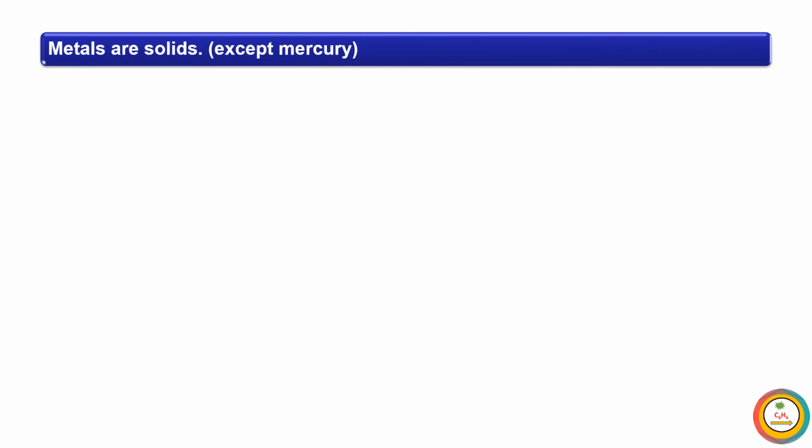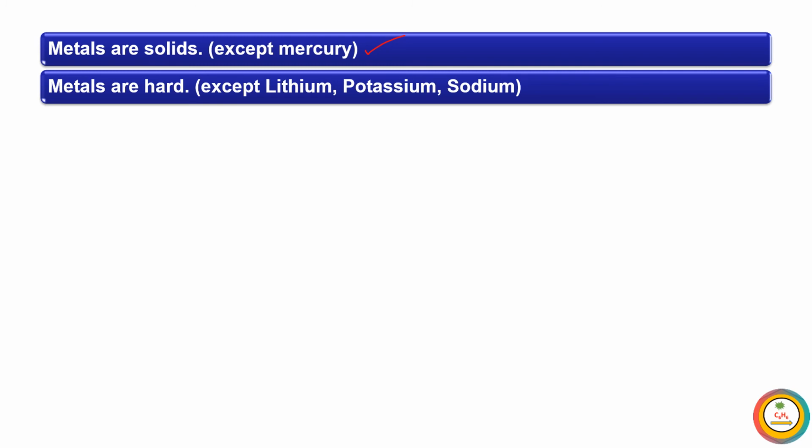Metals are solids. All metals are solid in nature except mercury, which is found in a liquid state. Metals are hard, except lithium, potassium and sodium. We can easily cut those with a knife; these metals are soft in nature.